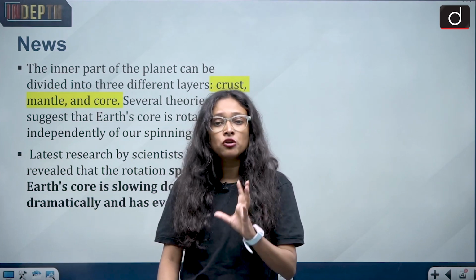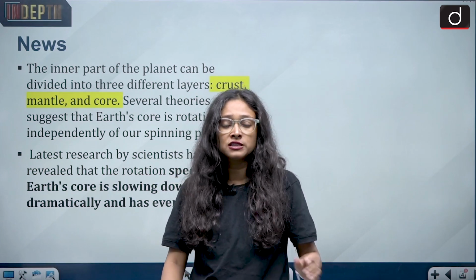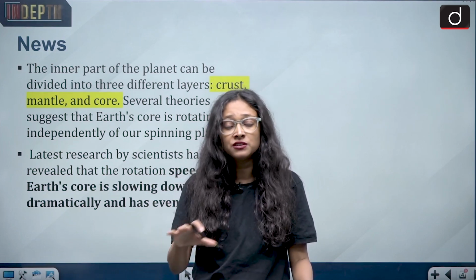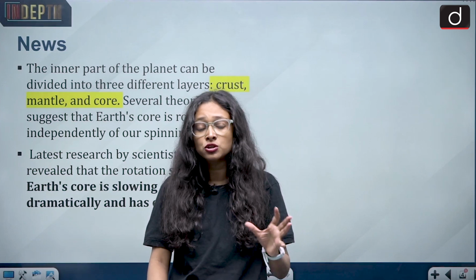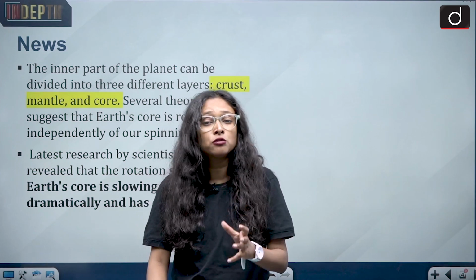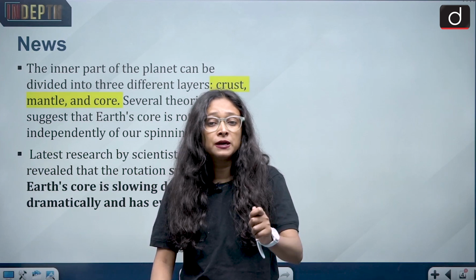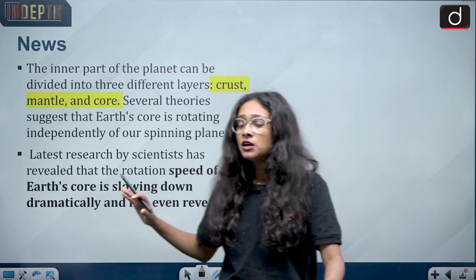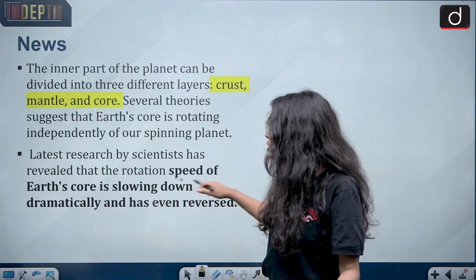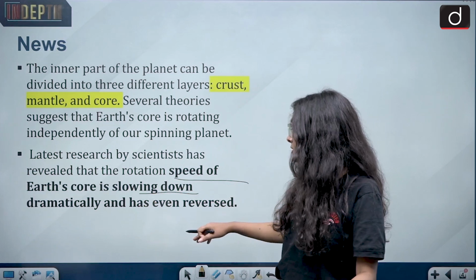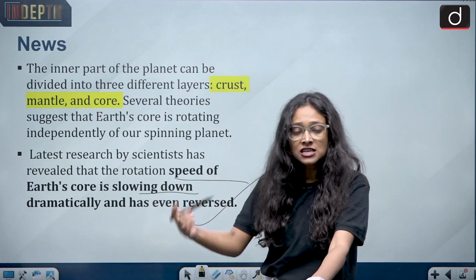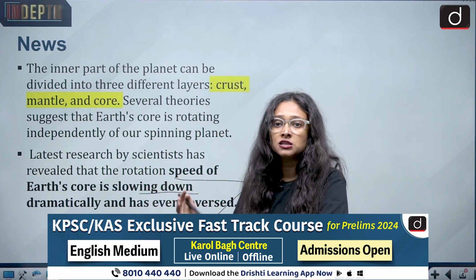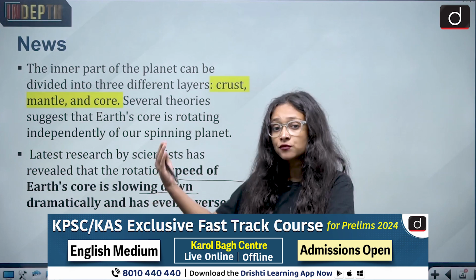But it's very important to have a discussion on such findings, because that affects the planet, and if it affects the planet, the climate, the environment, everything will get affected. So it's important to know about the ongoing debates on the Earth's core, mantle, crust or everything. That's why we have taken this news that the speed of the Earth's core is slowing down dramatically and has even been reversed. Last year we got the news that it is slowing down, but this time a study says that it has been reversed after slowing down.